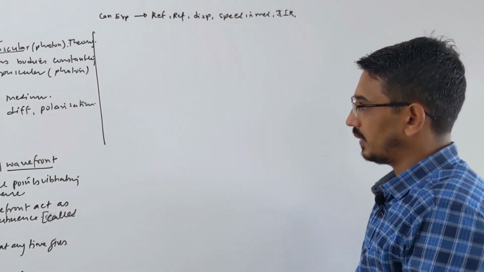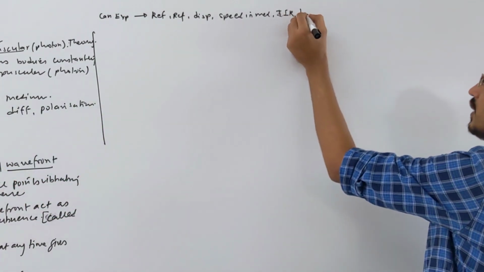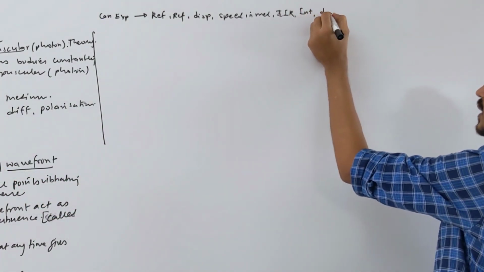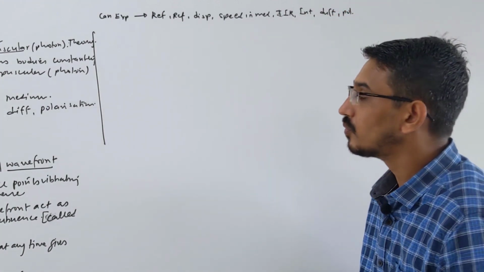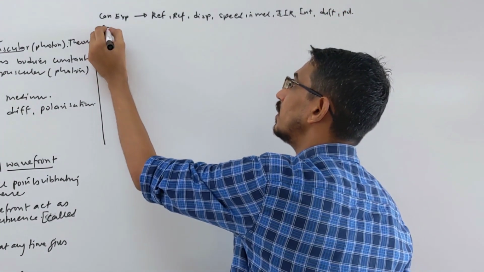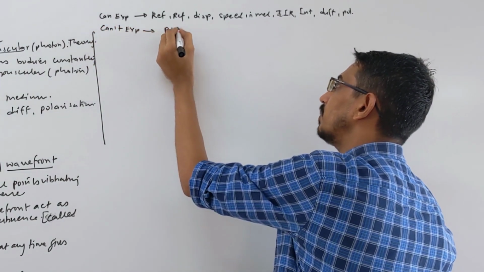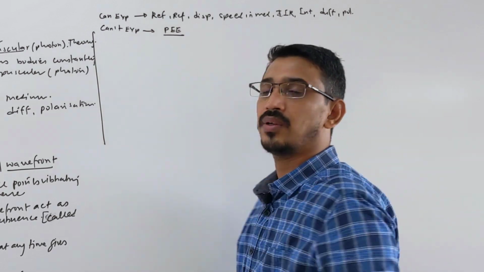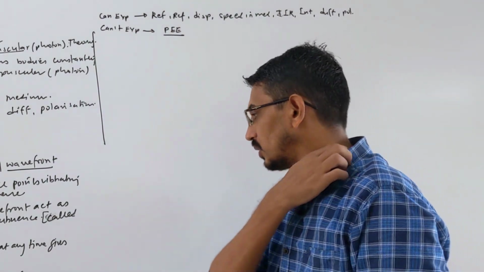Then all the phenomena like interference, diffraction, polarization, it can explain all this. What it can't explain is the photoelectric effect. This theory also cannot explain that. Clear?